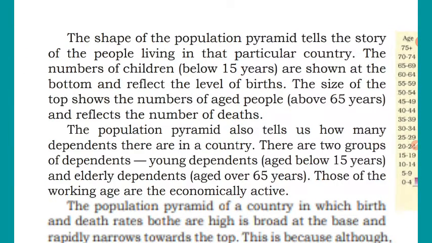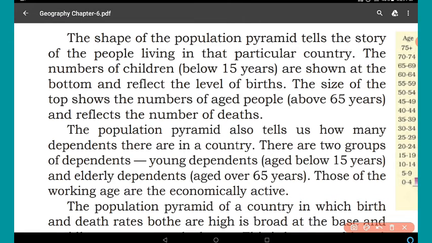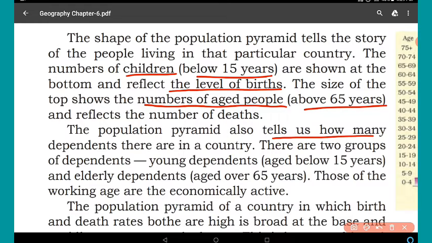The shape of the population pyramid tells the story of the people living in that particular country. The numbers of children below 15 years are shown at the bottom and reflect the level of births. The size of the top shows the numbers of aged people above 65 years and reflects the number of deaths. The population pyramid also tells us how many dependents there are in a country.